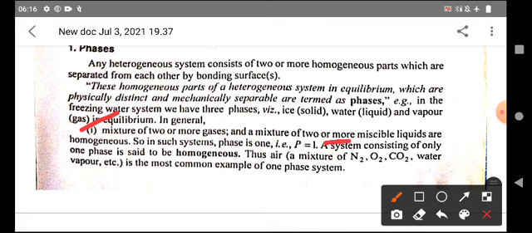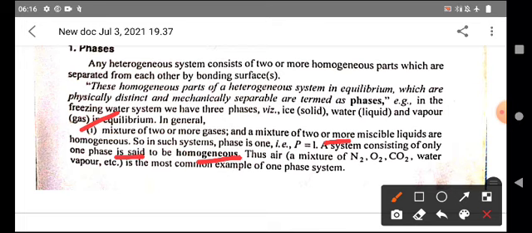In such cases, the system is considered homogeneous. So the number of phases P is equal to 1. Very important: a system consisting of only one phase is said to be homogeneous.